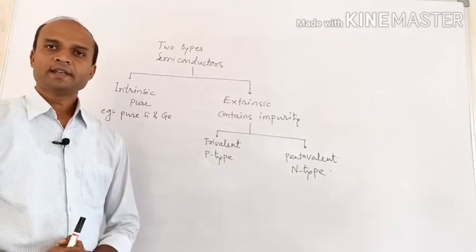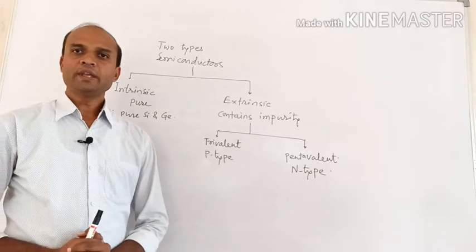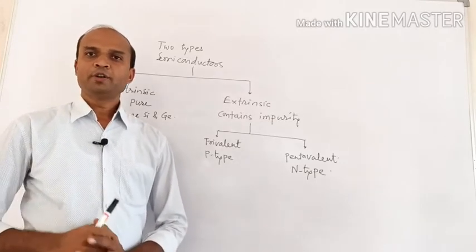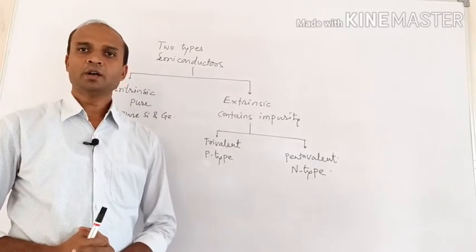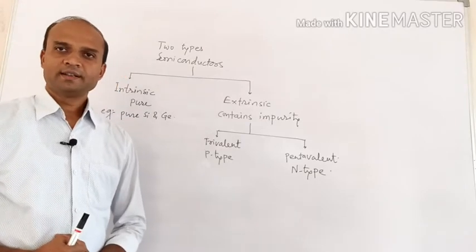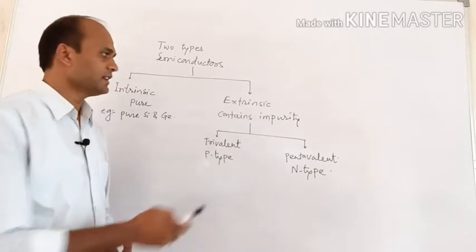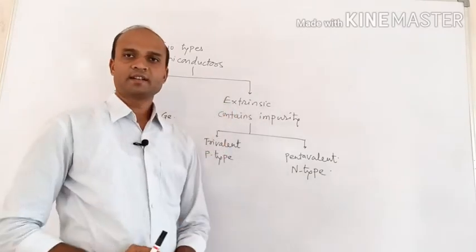Second type is extrinsic semiconductor. If some kind of impurity is added to the pure semiconductor, then such a semiconductor is called an extrinsic semiconductor.